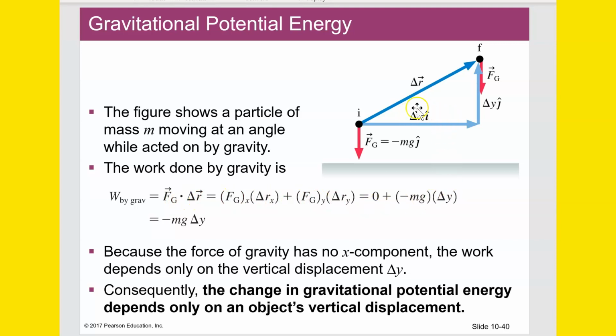All right, another way to get that is just to break the delta R down into its vertical and horizontal components, and you would only multiply the gravity by the vertical component. You have to know some angles in here to be able to get that. That's just trig.